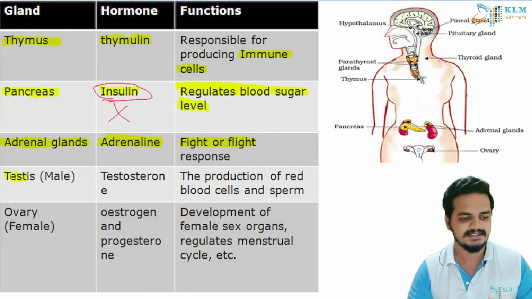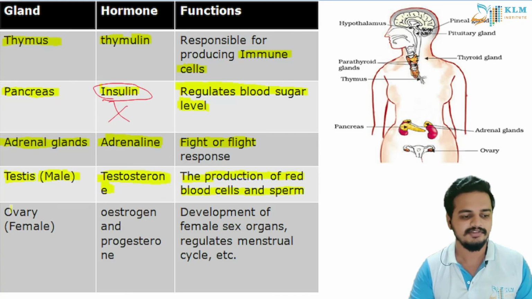So testes is present in males. It produces a hormone called testosterone. Testosterone is very important for human development. It produces secondary sexual characters in males, and it is also related to the production of red blood cells and sperm.